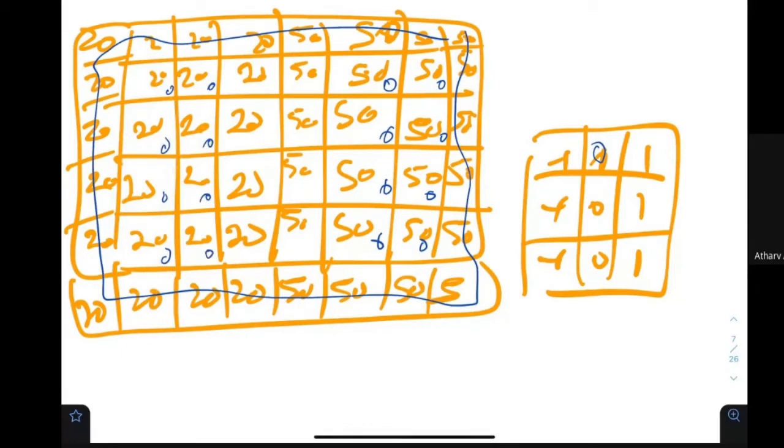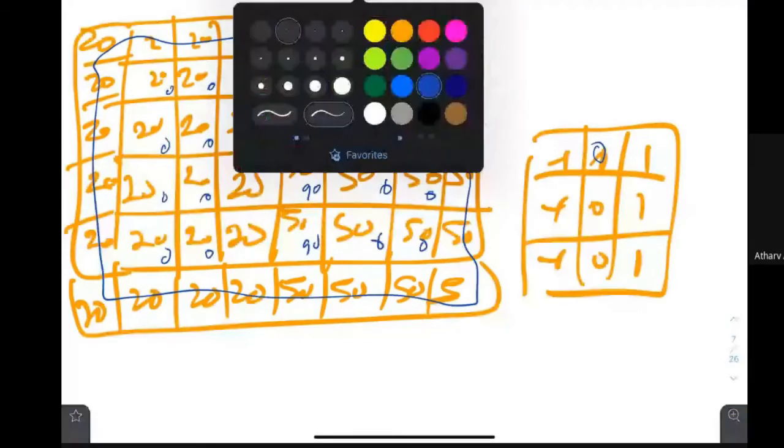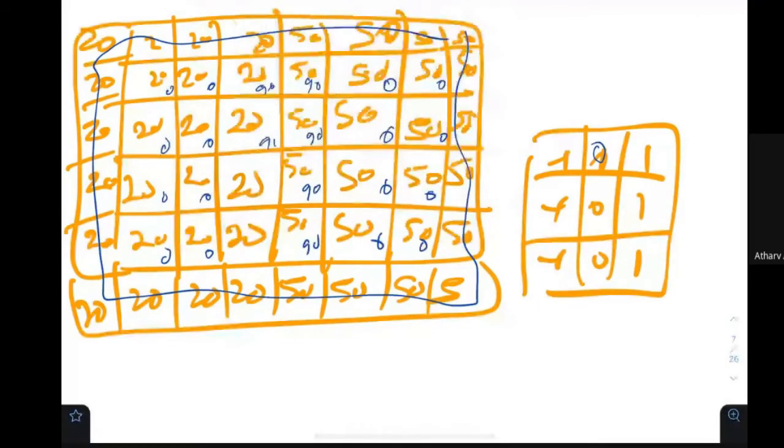Okay. Now an important question comes: what is the value over here? 90. It is 90, it is 90, it is 90. What is the value at this particular place? 90, 90, 90, 90, 90. All right.